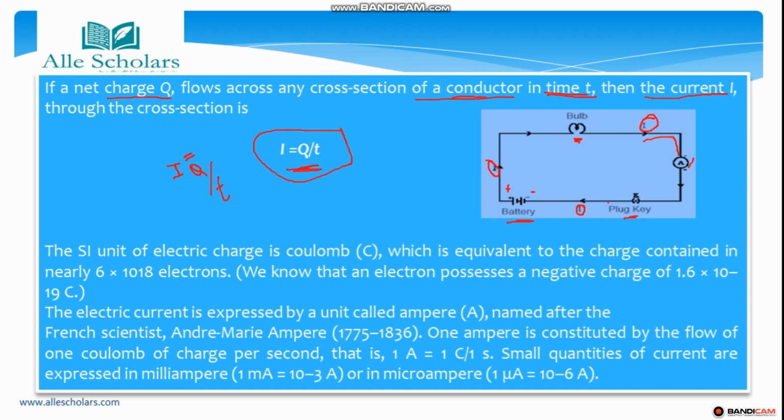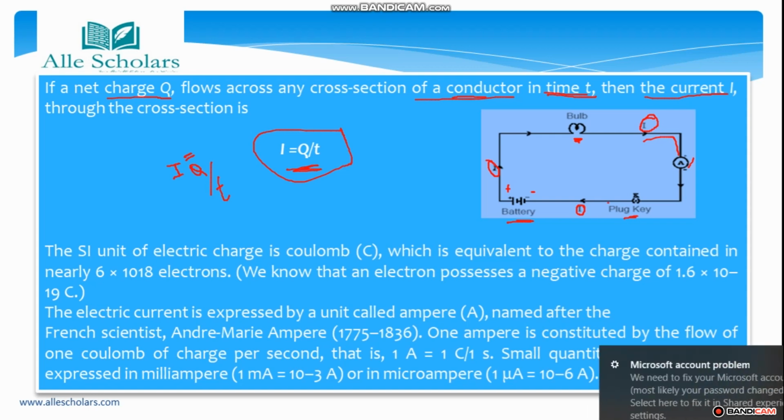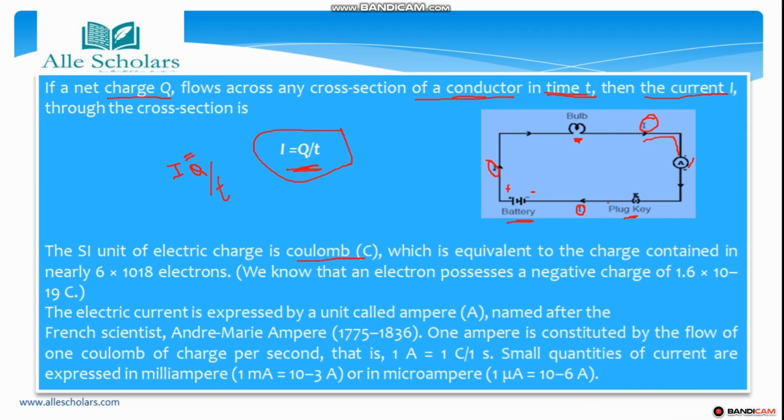If we talk about the unit of electric charge, it is the Coulomb, denoted by C, which is equivalent to the charge contained in nearly 6 into 10 to the power 18 electrons.